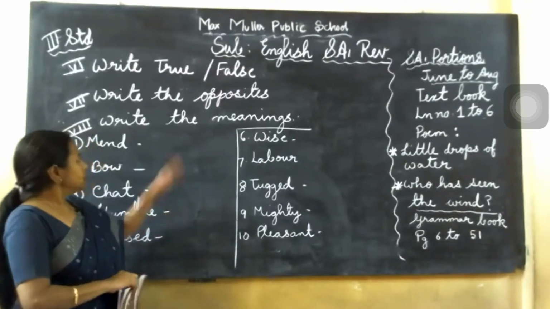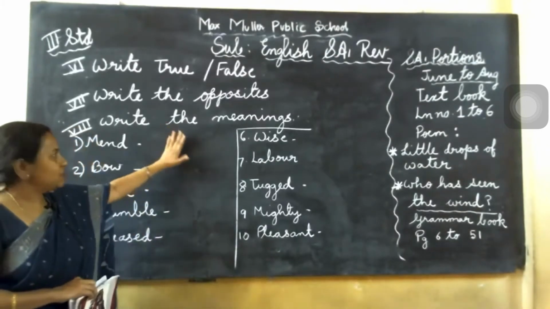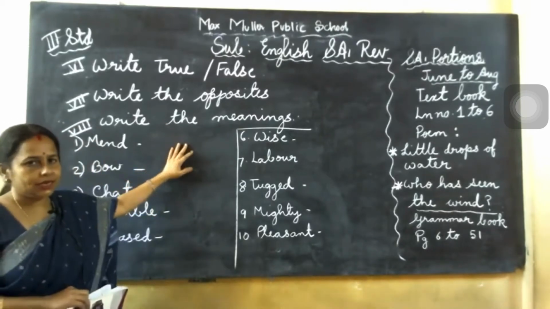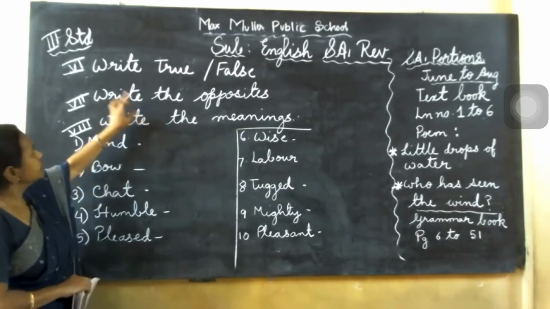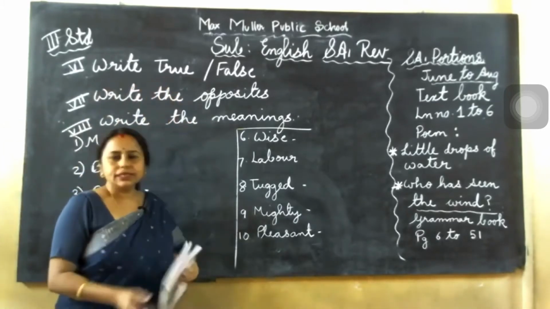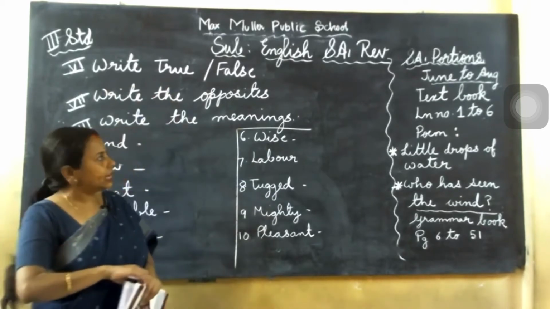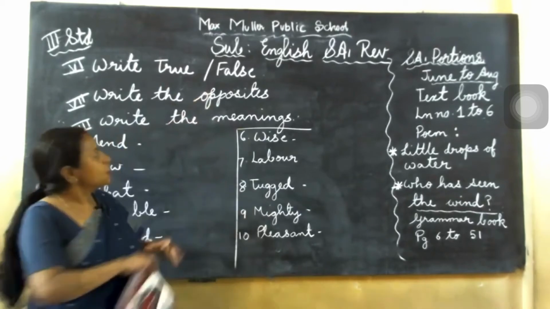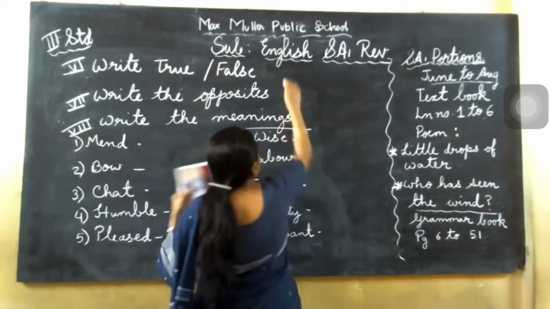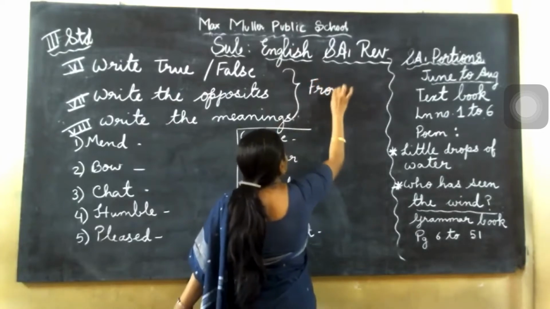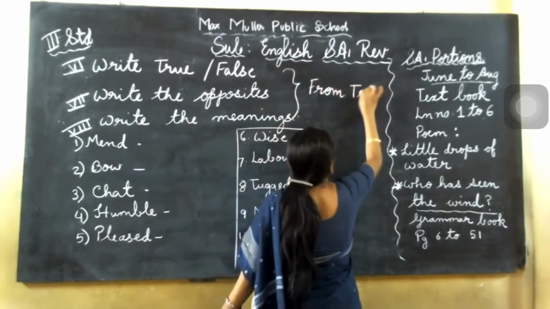Okay, next. Children, if you cannot complete now along with me, you can give pause and you can write, any number of times you can see. Okay, no? So next is write true or false. Now true or false means you are reading the lessons now, that exercise you are doing, from that only I gave. These are all from the textbook. Okay, for all this you should refer textbook. These all I am giving from textbook. So this is from textbook.